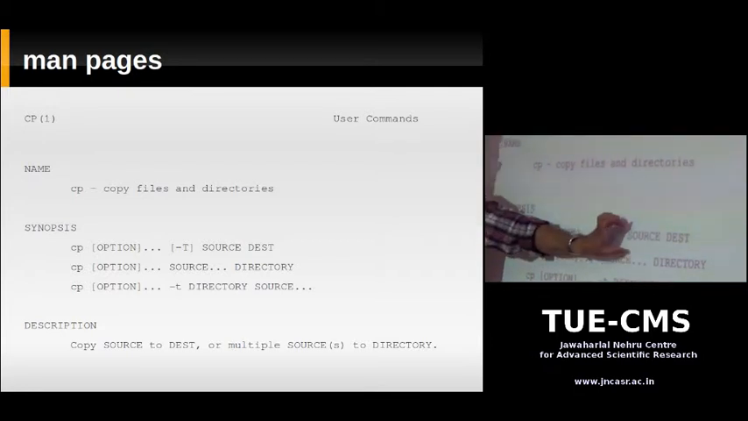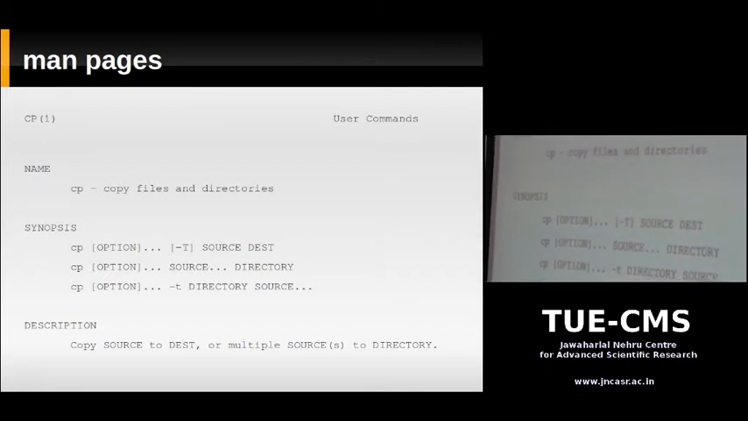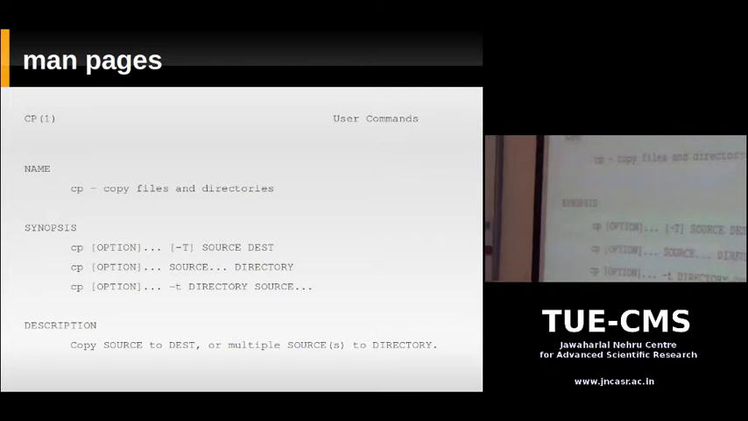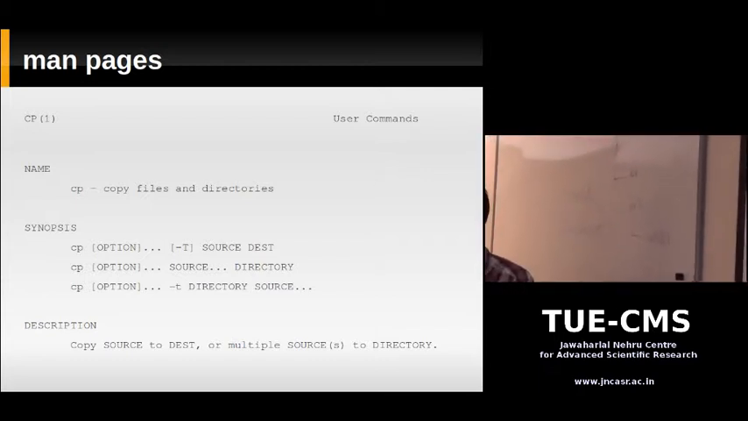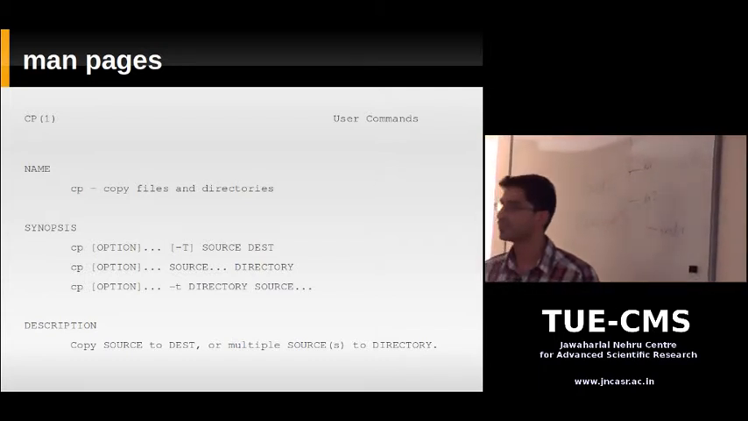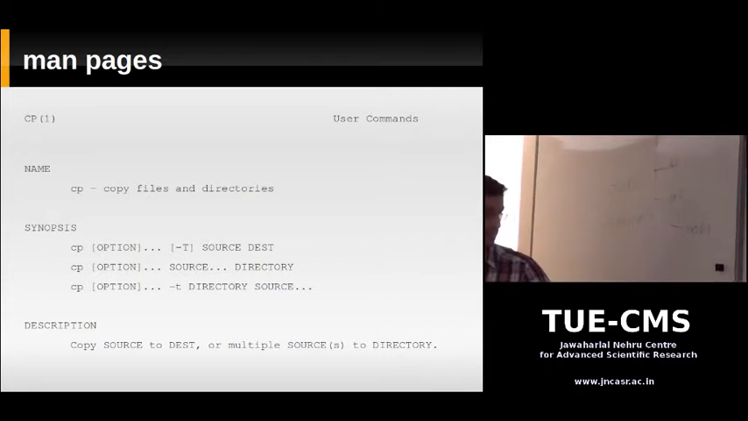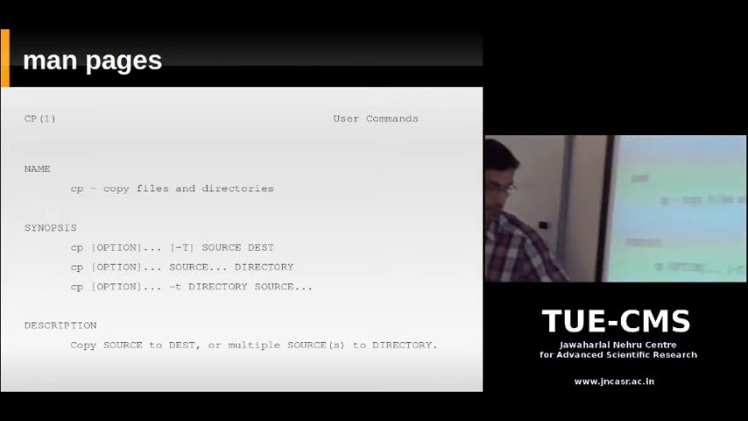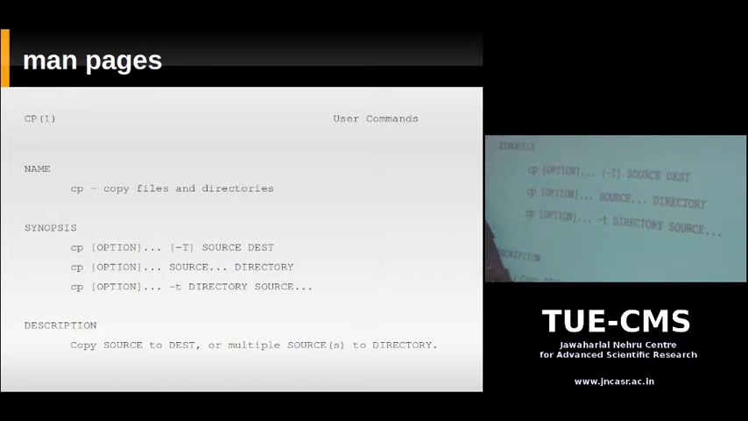So when you see something in all caps, that means you're not supposed to type it exactly like that. You're not supposed to type source. You're supposed to type something in its place. That could be a keyword, or a path name, or something else, usually specified below. See in the description: copy source to dest. So source is your path name, and it copies to dest.